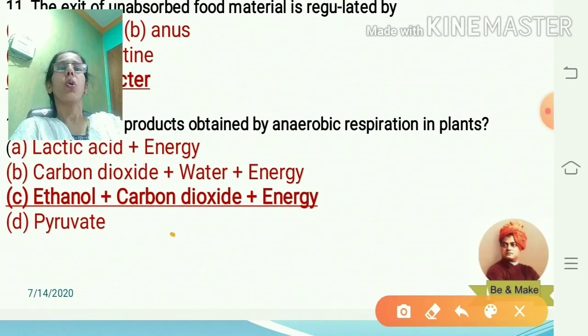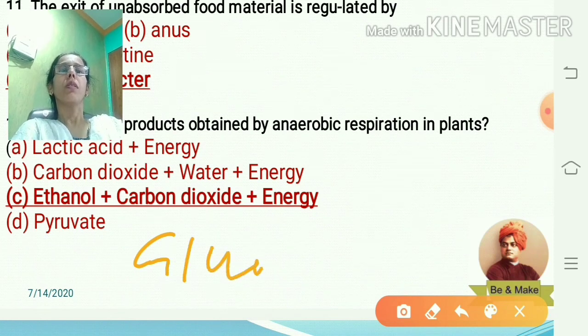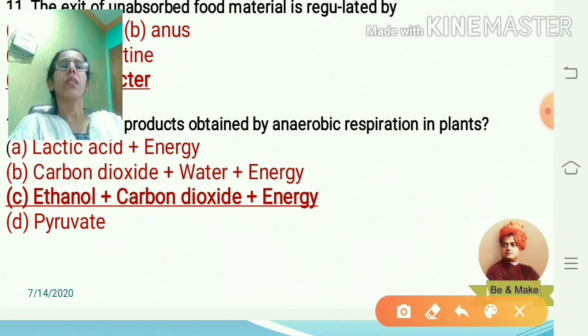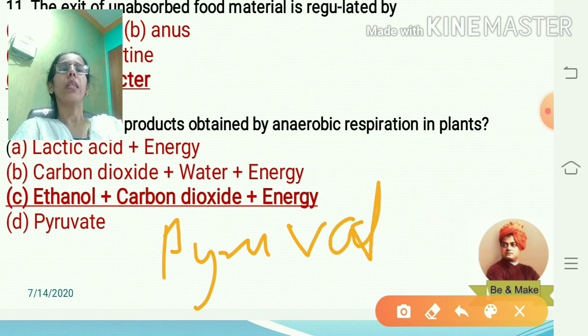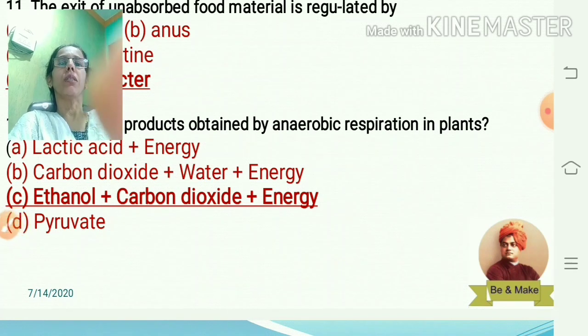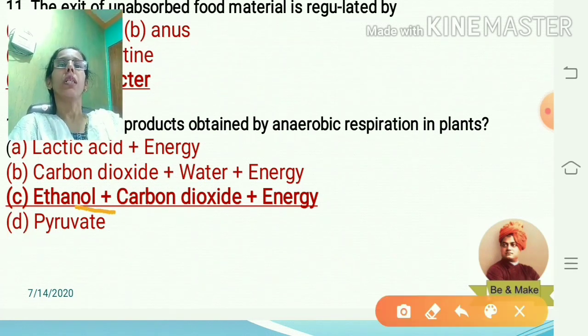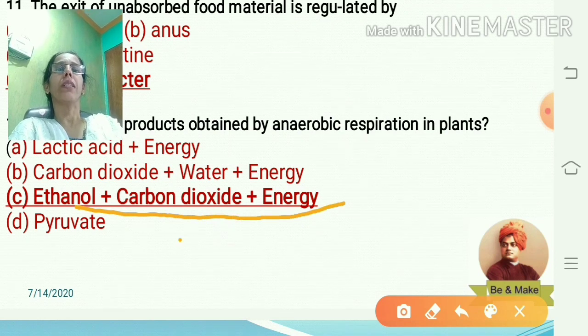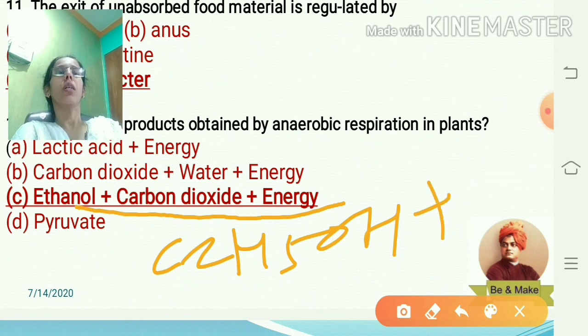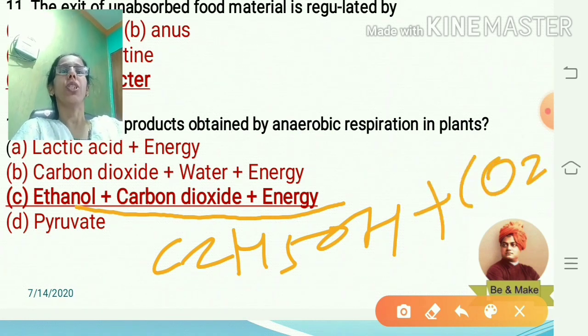Glucose by glycolysis first changes into pyruvate, and this pyruvate on fermentation changes into ethanol, carbon dioxide and energy, that is, C2H5OH (ethanol) plus CO2 and energy. These are the end products of this fermentation process.